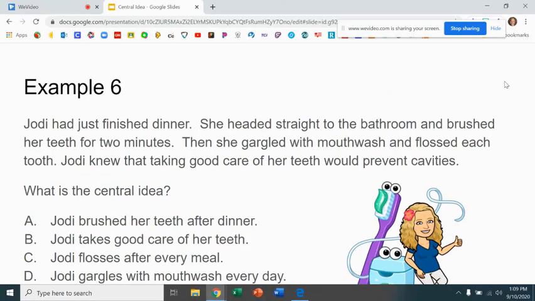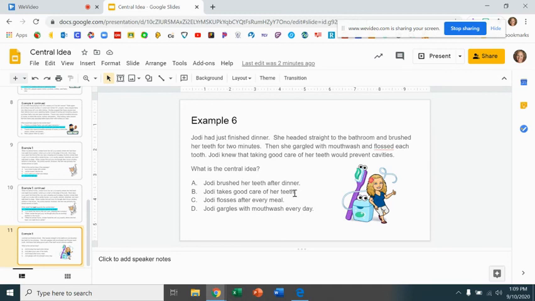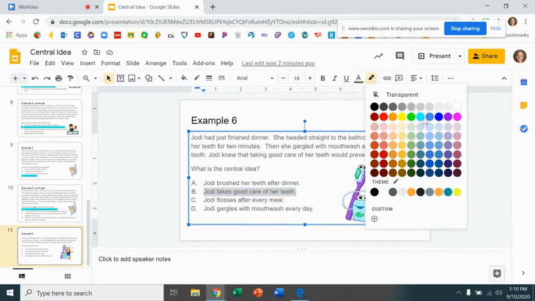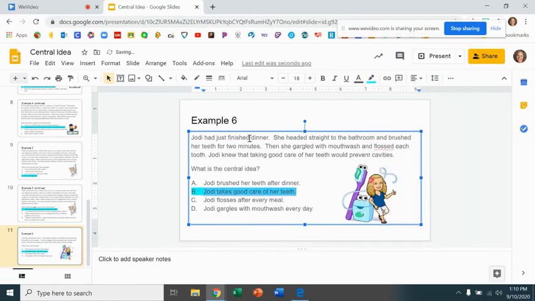And the answer for this one is B. Jody takes good care of her teeth. So if I look back here in the reading passage, the first sentence doesn't really have anything to do with it. She just finished dinner. But then the next one says she brushed her teeth for 2 minutes. Then it says she gargled with mouthwash and flossed each tooth.